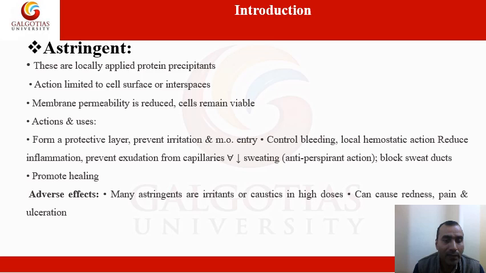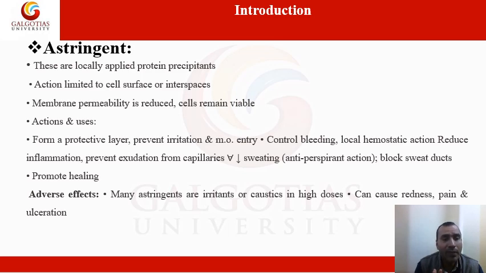Its action and uses: it can form a protective layer that can prevent irritation and microbial entry, and it can control bleeding. It has local hemostatic action and also reduces inflammation. It can prevent exudation from capillaries. They can also decrease sweating, as they can block the sweat duct and act as an antiperspirant. These astringents can also promote healing. So these are some basic properties of astringents.